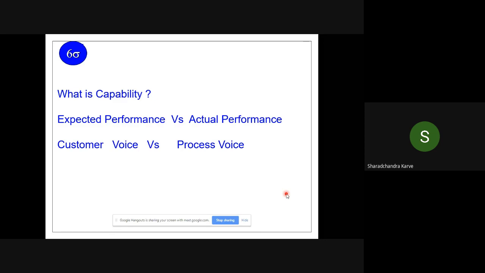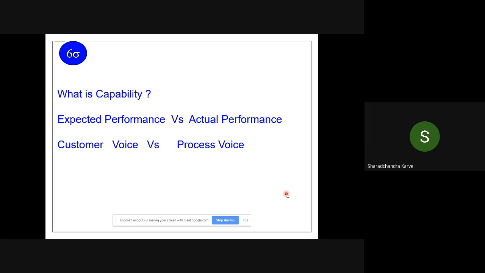So what is capability? We always refer to this term capability. This boss is capable, this sir is capable. This state's CM is capable, this PM is capable, etc. We always use this word capability. When we make such statements, subconsciously we do some calculations in our mind.